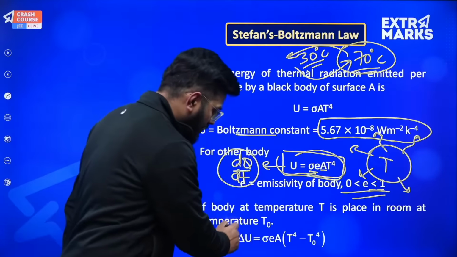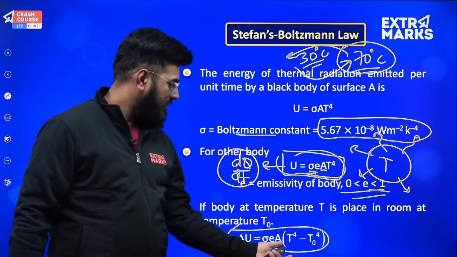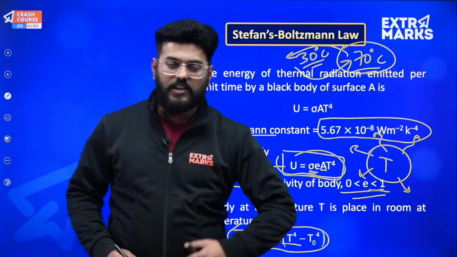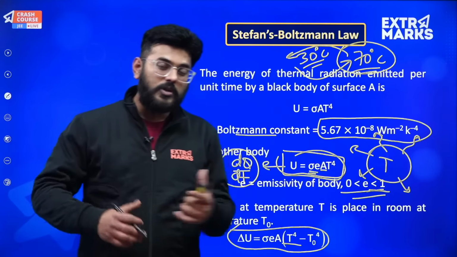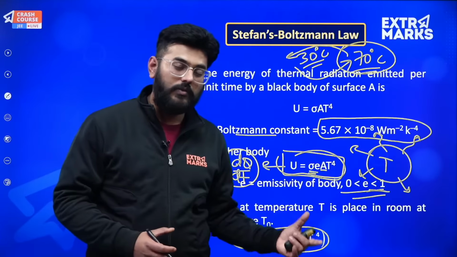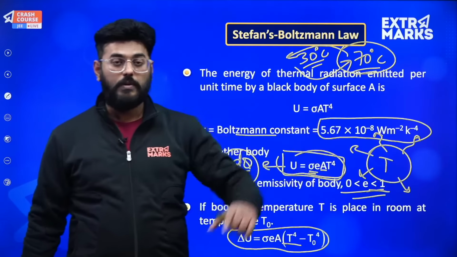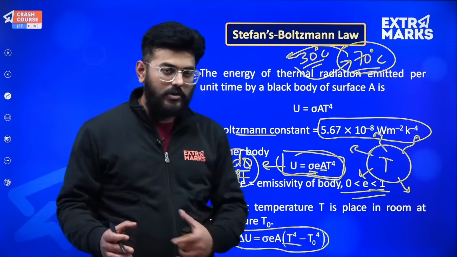So in this expression, the rate of change of energy, suppose the body's temperature is T, so the amount of energy it will emit is sigma E A T to the power 4. The amount of absorption going on will be sigma E A, but with the temperature of the surroundings to the power 4. So it is sigma E A (T to the power 4 minus T naught to the power 4), and this will be the net amount of energy.